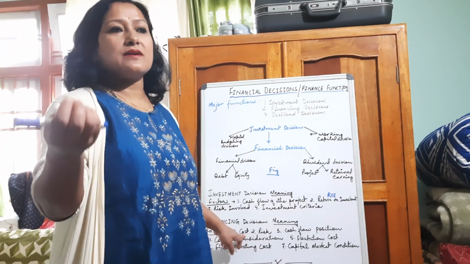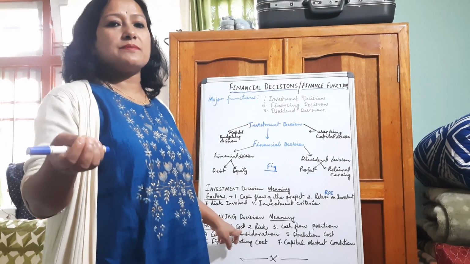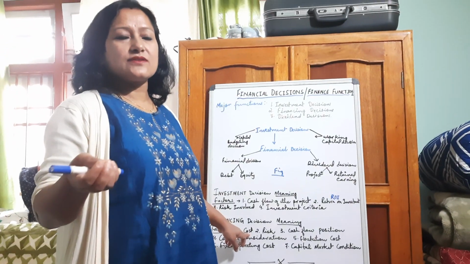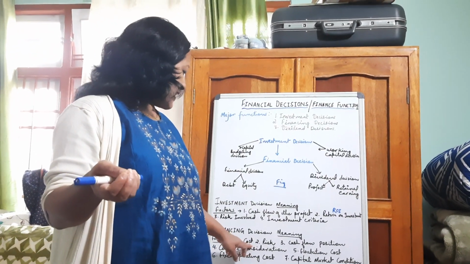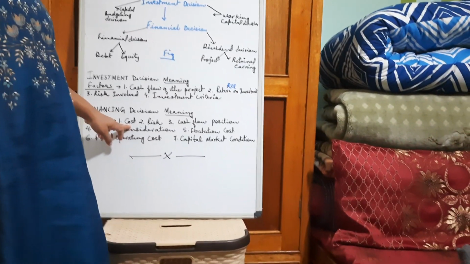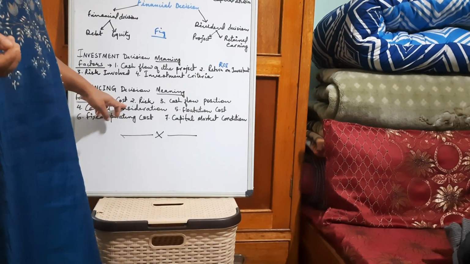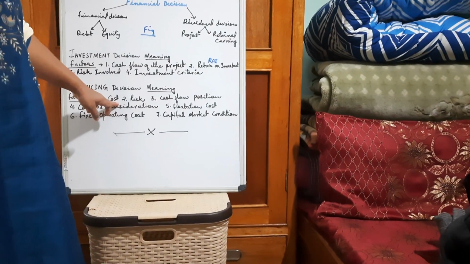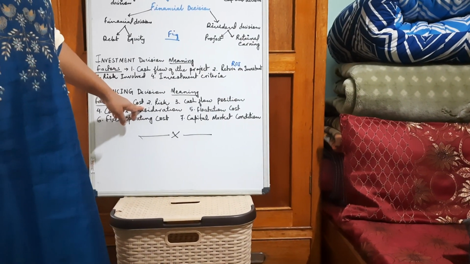The company has to give some extra money over the original amount, that is interest. So the debenture holder will claim interest from the company. That means the cost is high. Understood? So when we compare equity and debt, equity is cost effective.